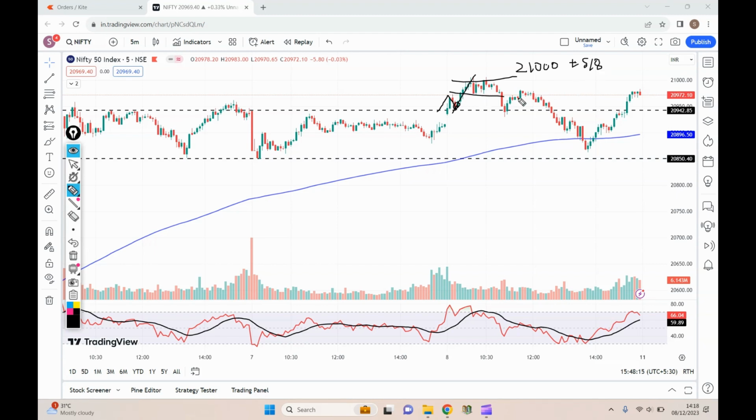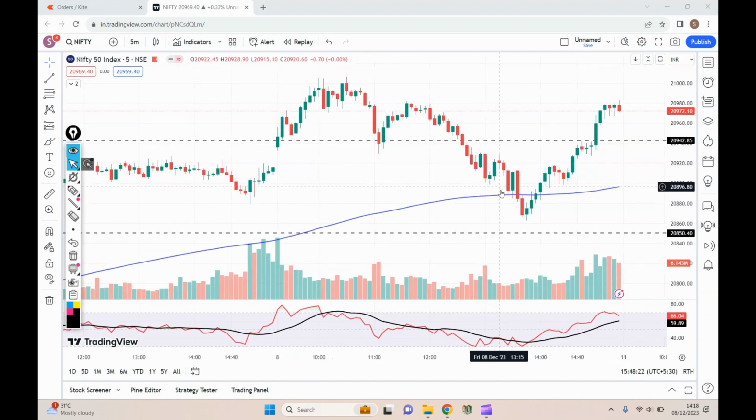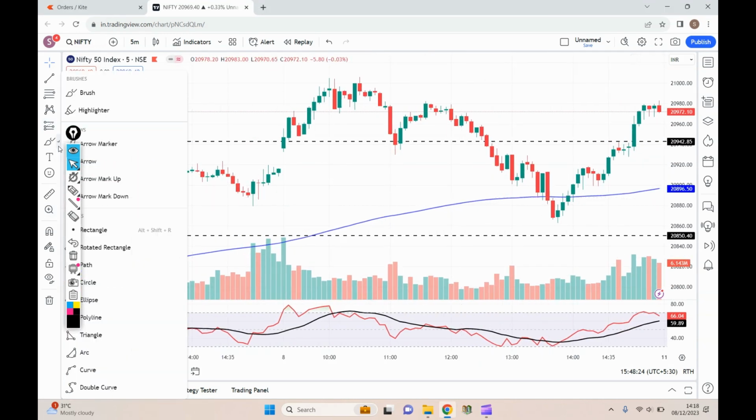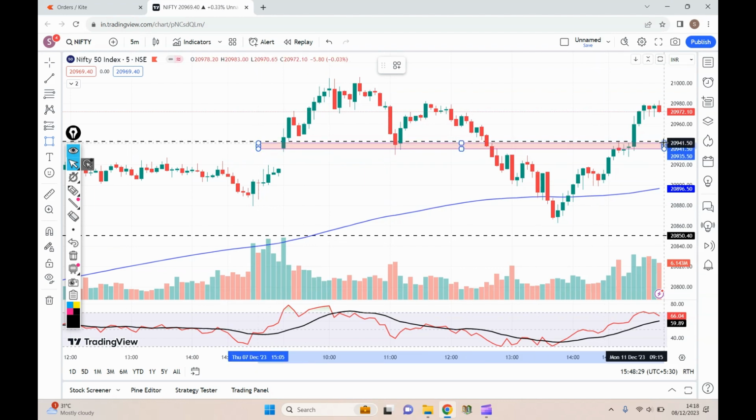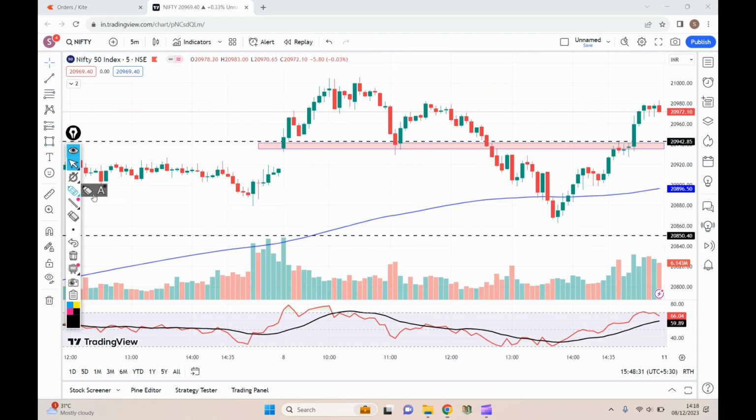From there it was sideways and then it gave a breakdown. If I zoom in over here a bit, so, okay, what was the logic? If you see here, this is today's price action. Early morning there was a gap up, and then Nifty consolidated here, and then there was a break. Nifty rallied till 21k. From there, when Nifty gave a breakdown, it almost took the exact support momentum, the support which it had taken early morning.